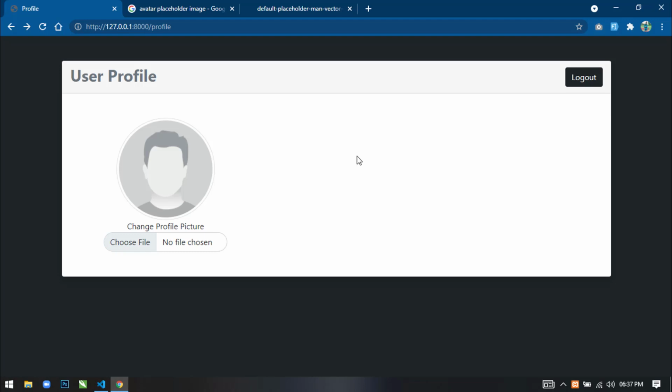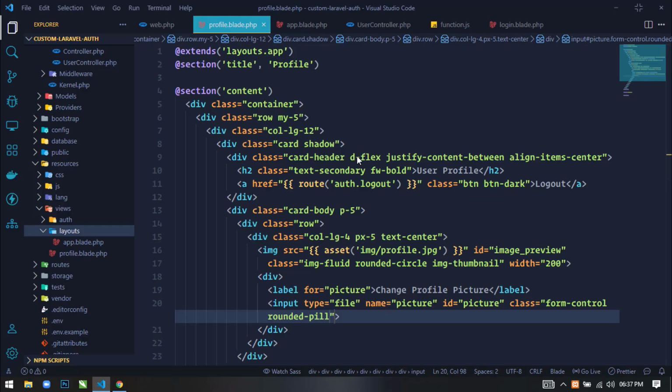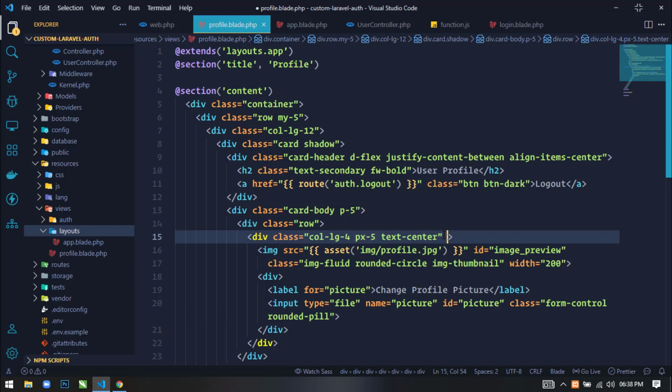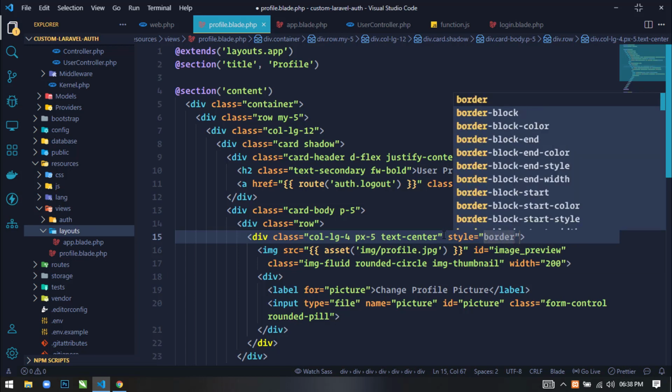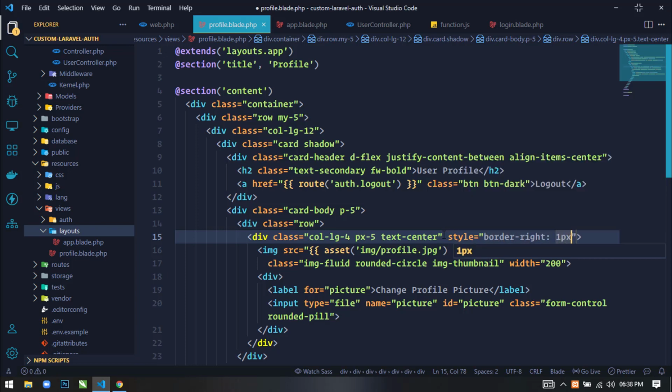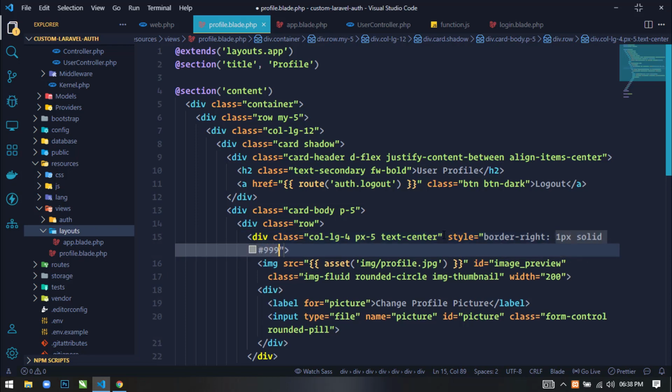So let's come here and first in this column I will use style tag, and here I will use border right 1 pixel solid and color gray.